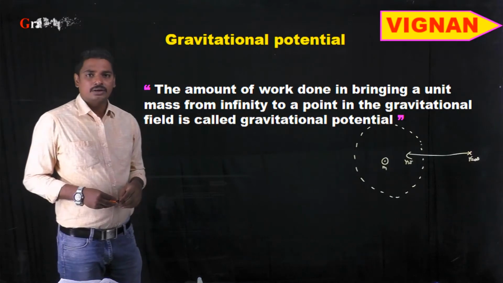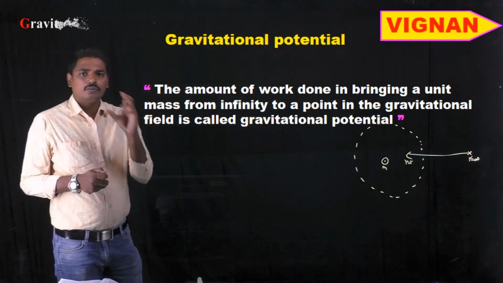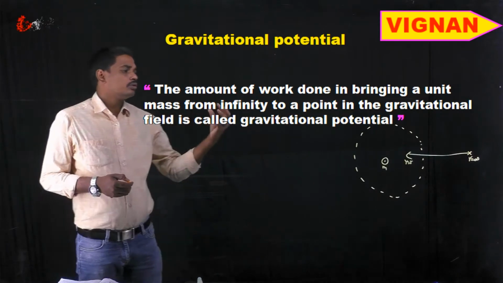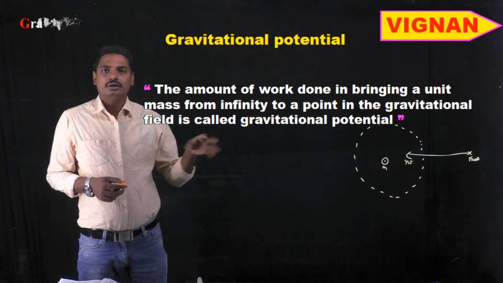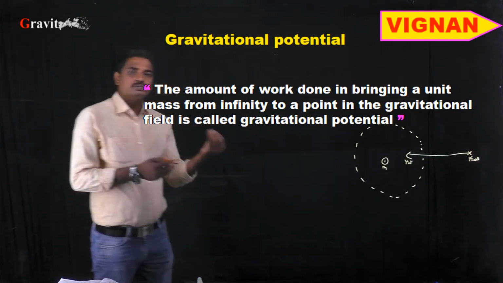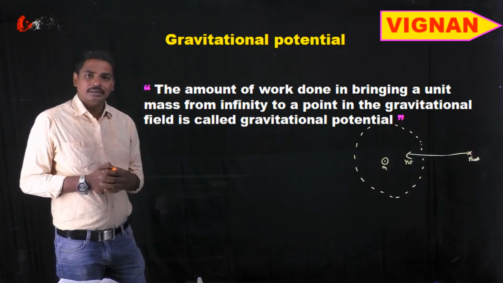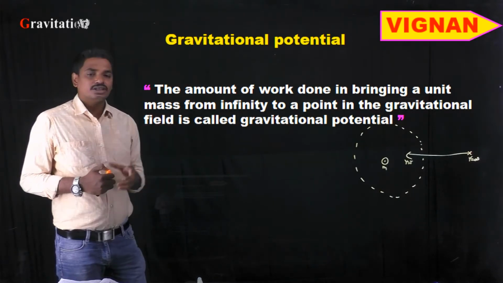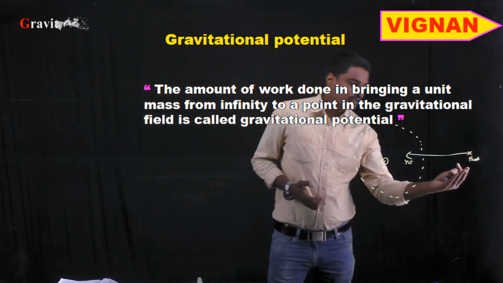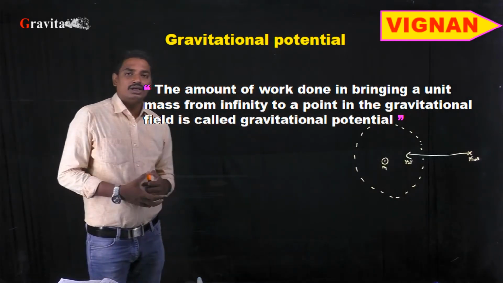Here, if we move a mass from one point to another point, work is said to be done. If we move the point mass opposite to the gravitational field, then work is done so that the potential energy increases. Or if the point mass is moved due to the gravitational force, then the potential energy will be decreasing. So gravitational potential is nothing but the amount of work done in bringing a unit mass from infinity to a point in the gravitational field.